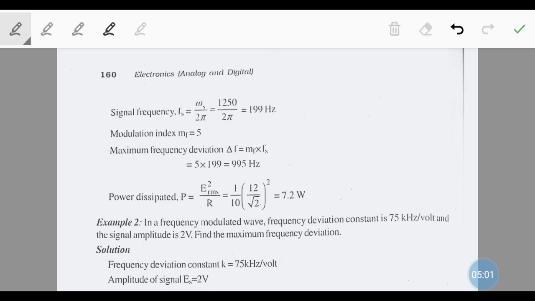So the power dissipated will be P equal to E RMS squared divided by R. The value of E is 12, that is Ec max, so we have to find the RMS. It is 12 by root 2, the whole squared, divided by R, which in this case is given as 10 ohm. So it is equal to 7.2 watt. Now come to the second problem.